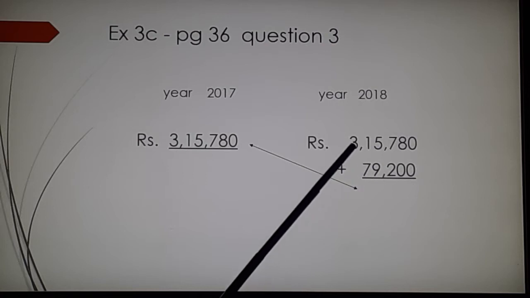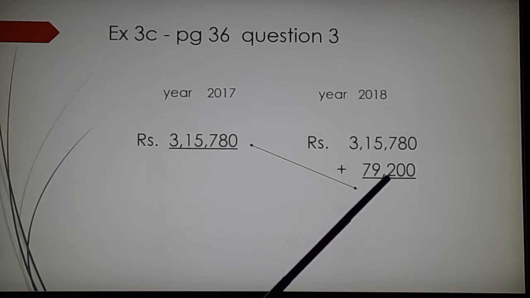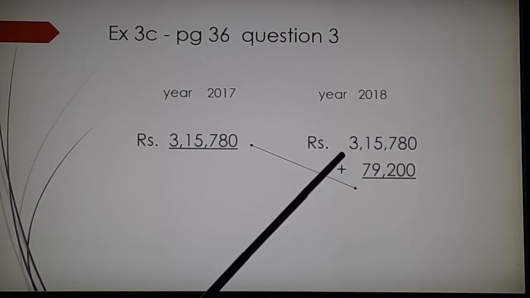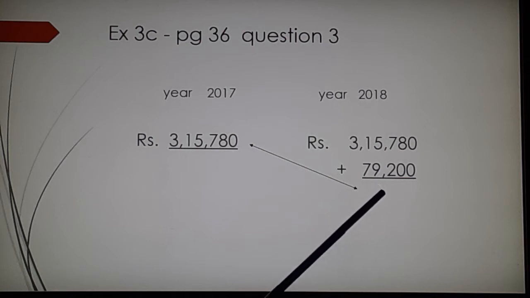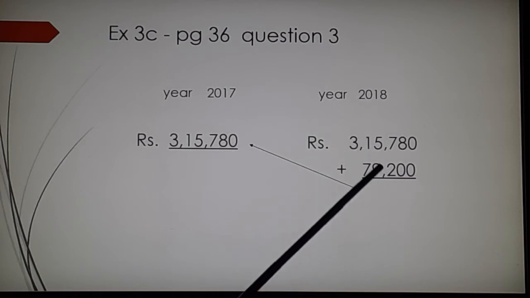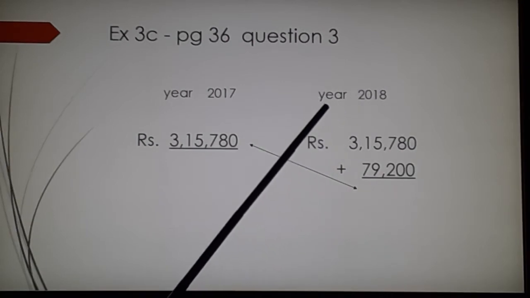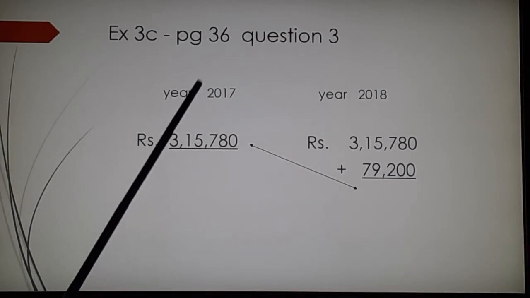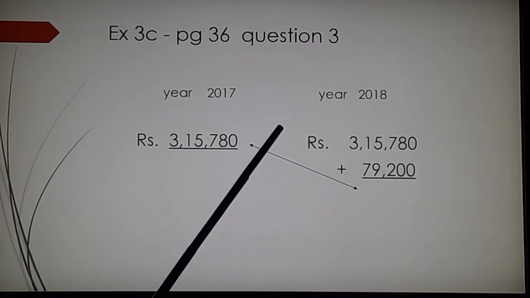Think logically. That means next year his income has exceeded. Exceeded means more. So I will write the previous year's income and the exceeding, the increment. These two I am going to add. This becomes my income for 2018. So 2017 I already know, 2018 I will know, and then we are going to add together.